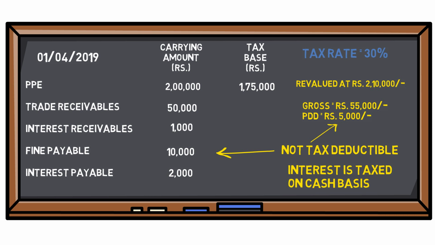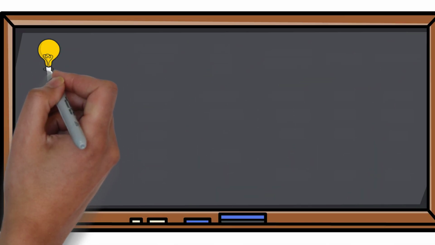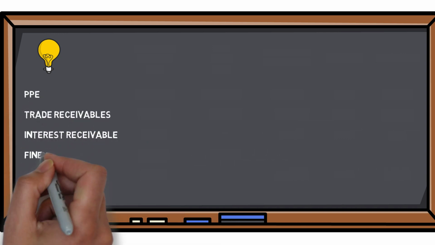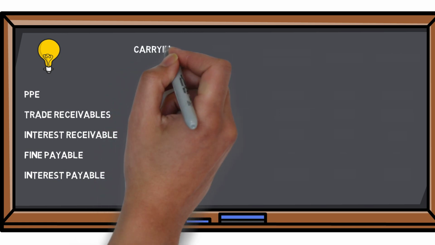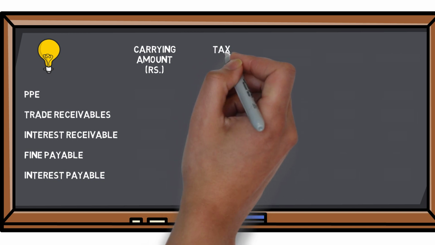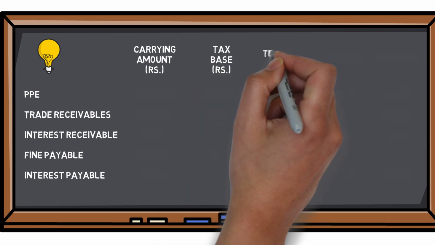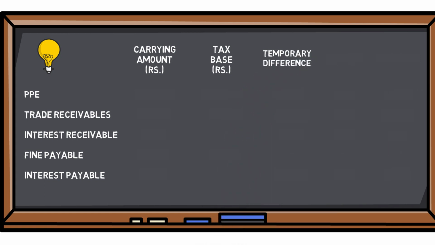Now we'll move on to the computation of deferred tax. Here we'll compute the temporary differences, and we'll see whether the temporary differences will give rise to deferred tax asset or liability.